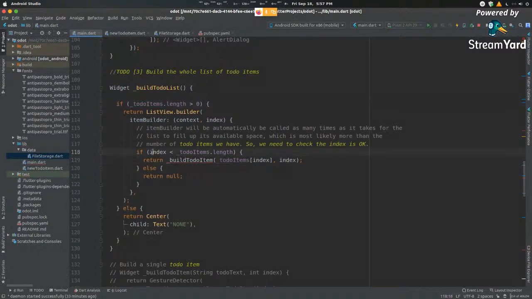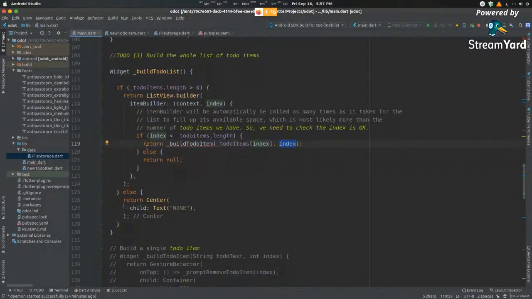So that is why we're checking if the index is less than the length, after which we are returning a build to-do item. Inside this list, we need to have an element that is built every single time. So for that element, we need to define the name for it. We need to define the index at which it's sitting. So a build to-do item, again, this is a custom function. This is what we'll be building right now. So a build to-do item, we are going to take the string from a particular index, and we're also going to pass in the index as well. Otherwise, we're just going to return null.